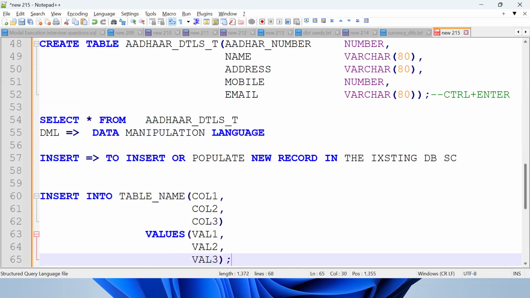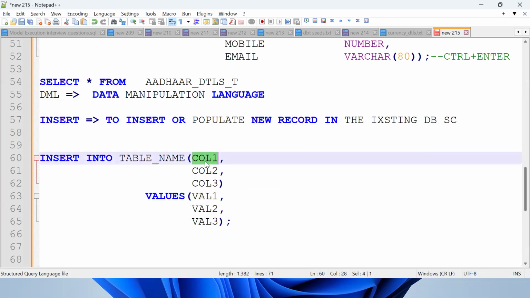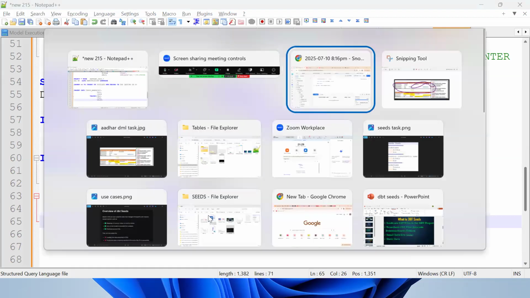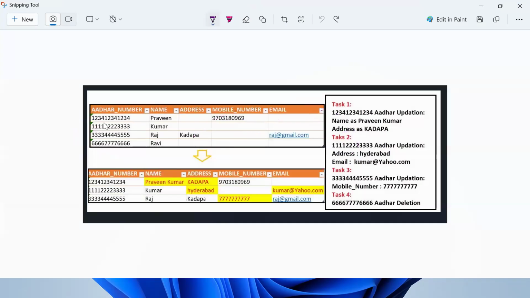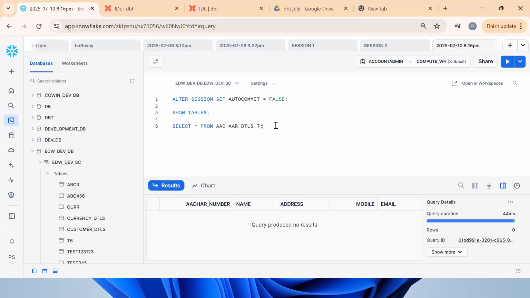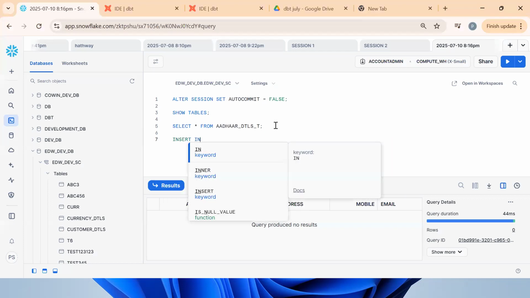Here you need to understand: I have 3 columns, so I'm giving 3 values. If I have 3 columns, I should compulsorily give 3 values. Now, how many columns do we want? We want Aadhaar number, name, and mobile number. So we want to populate 3 columns. See, insert into Aadhaar details.